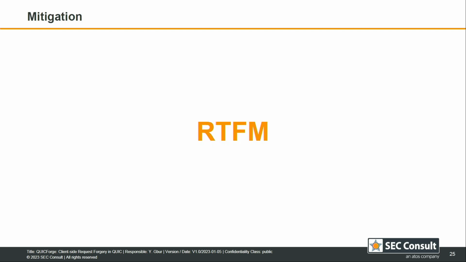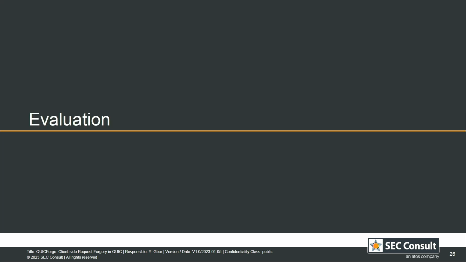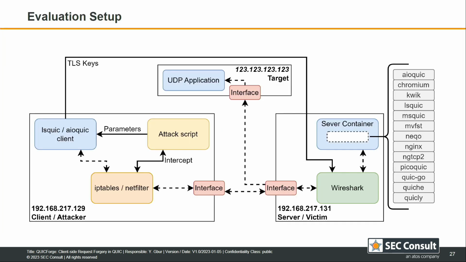Yeah, so unfortunately or fortunately, we have everything in the specification here. But as we will show in the evaluation, this can go wrong, and it does go wrong. So what did we do for our evaluation? We looked at 13 open source implementations of QUIC that were available at the time.